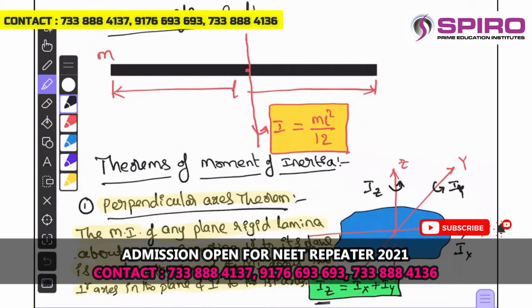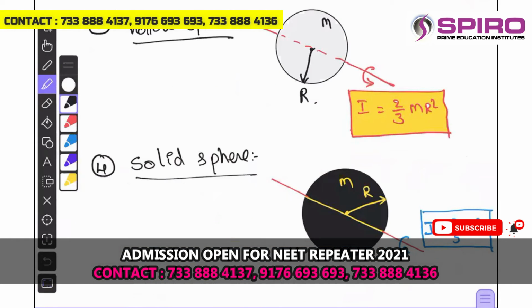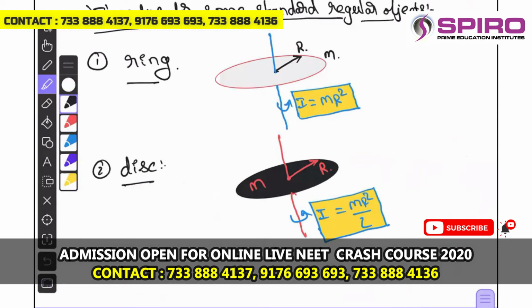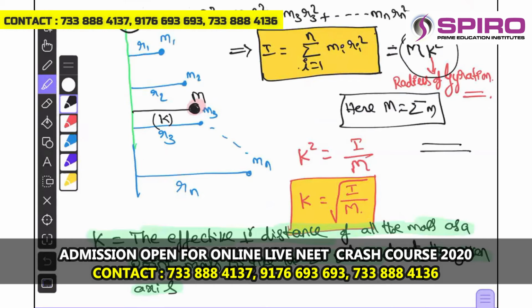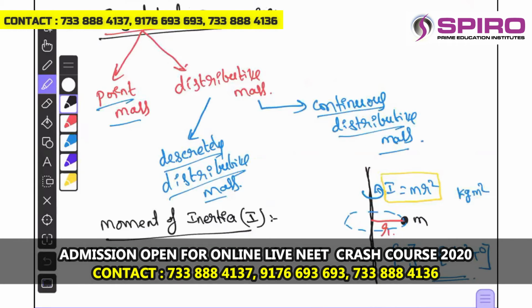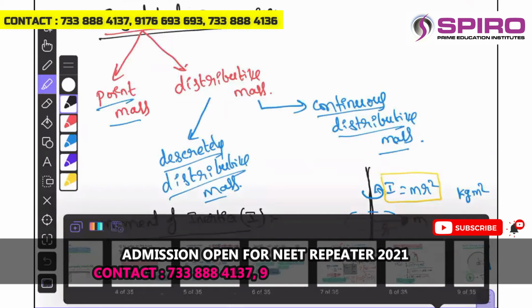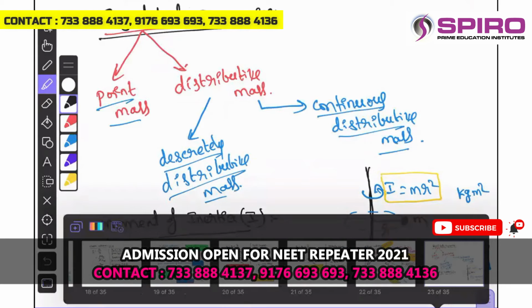And the basic idea of the moment of inertia for discretely distributed mass and for the point mass distribution we have seen so far. Okay. So now let us go for the